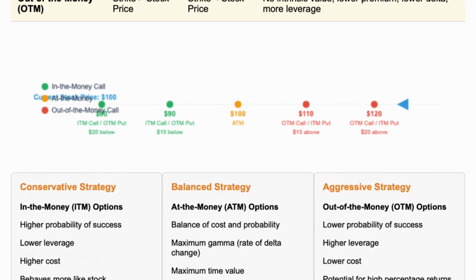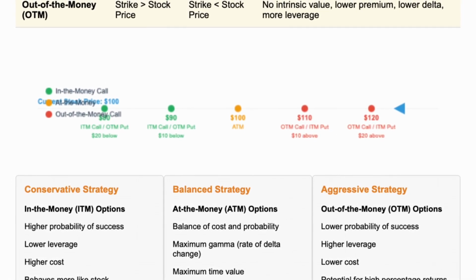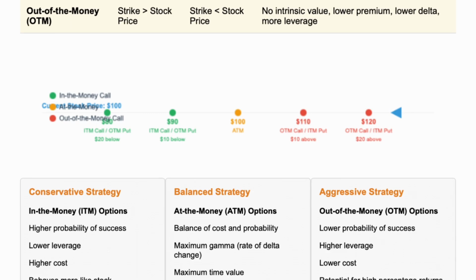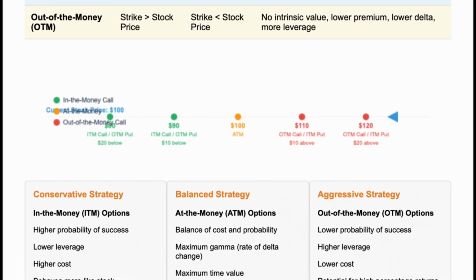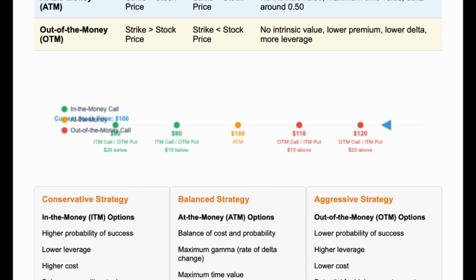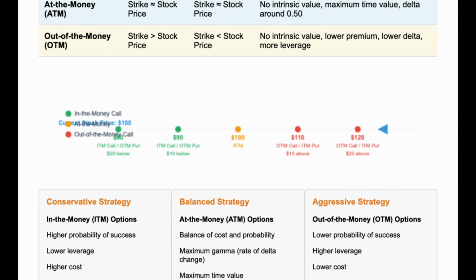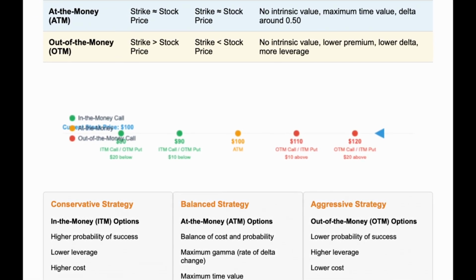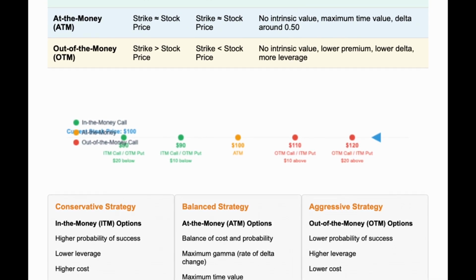For hedging, let's say you own 100 shares of Netflix at $400 and want protection against a potential drop. You might buy a protective put with a strike of $380. This gives you the right to sell at $380 even if Netflix crashes to $300, essentially limiting your downside risk to $20 per share plus the cost of the put option.